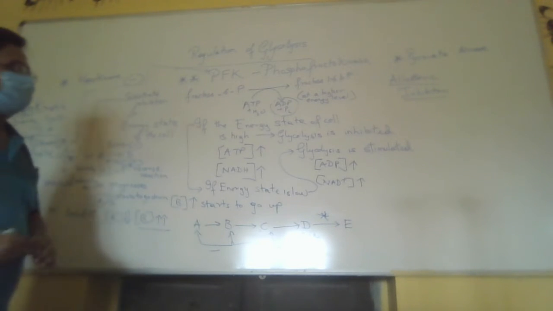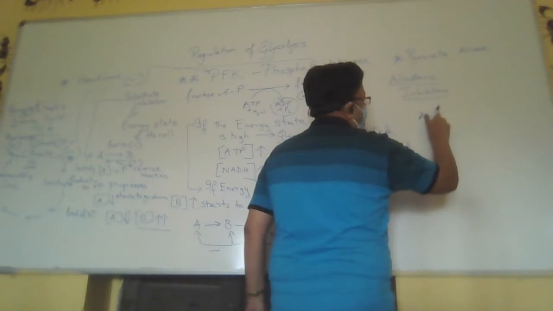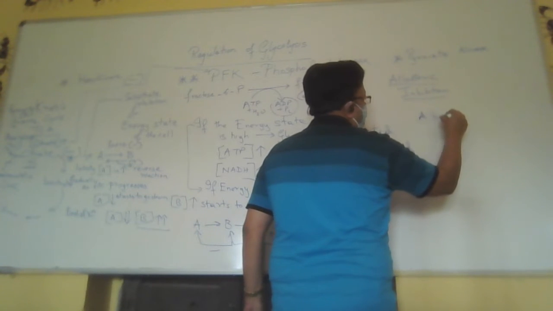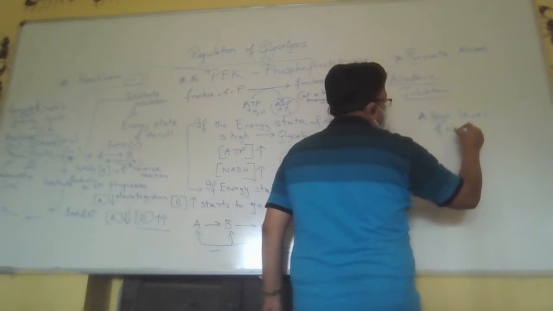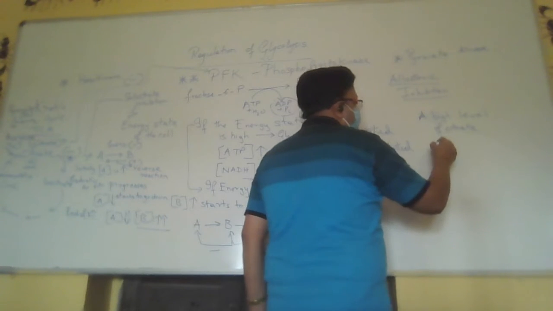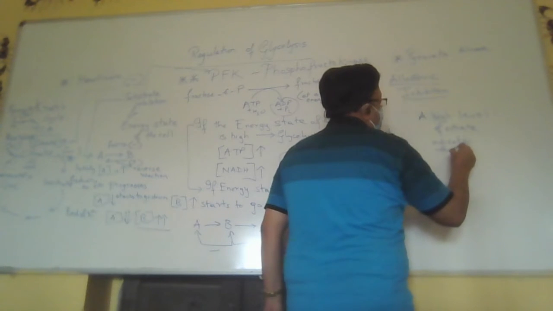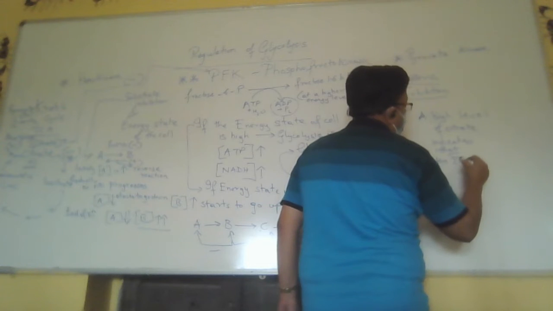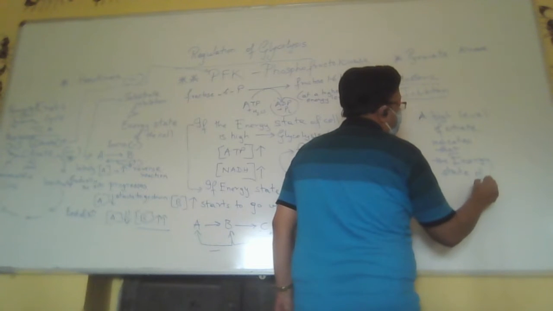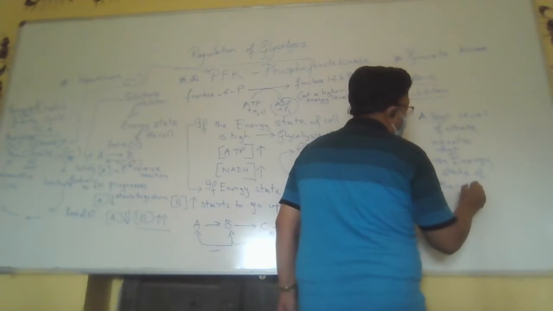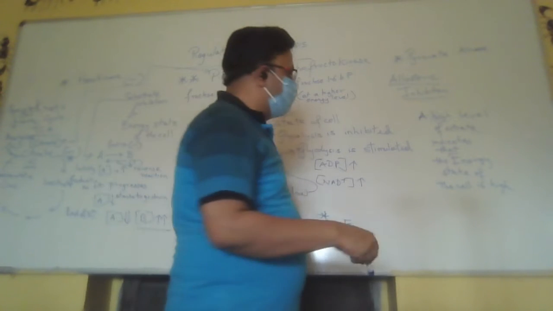So a high level of citrate indicates that the energy state of the cell is high, and therefore glycolysis has to be inhibited.